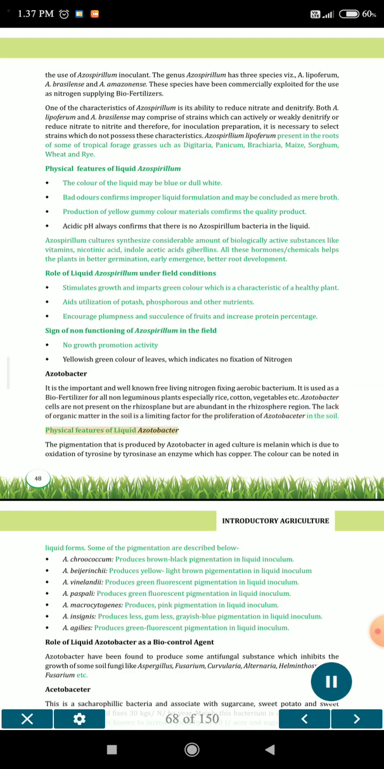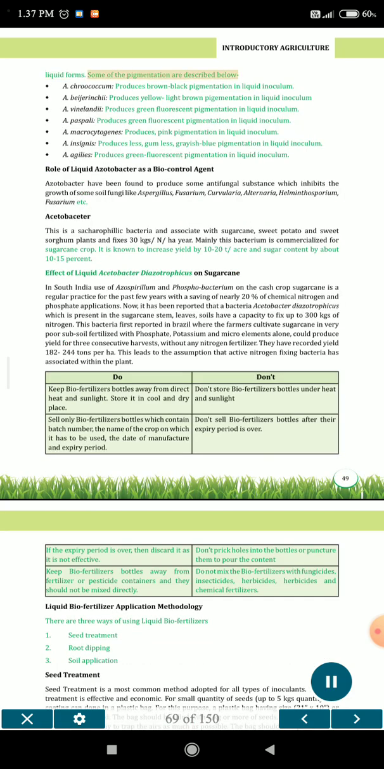Physical features of liquid Azotobacter. The pigmentation that is produced by Azotobacter in aged culture is melanin, which is due to oxidation of tyrosine by tyrosinase, an enzyme which has copper. The color can be noted in liquid forms. Some of the pigmentations are described below.